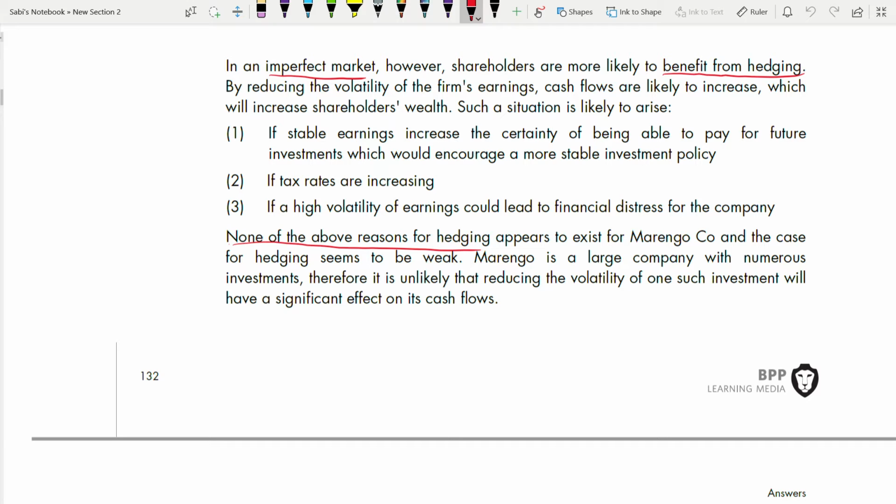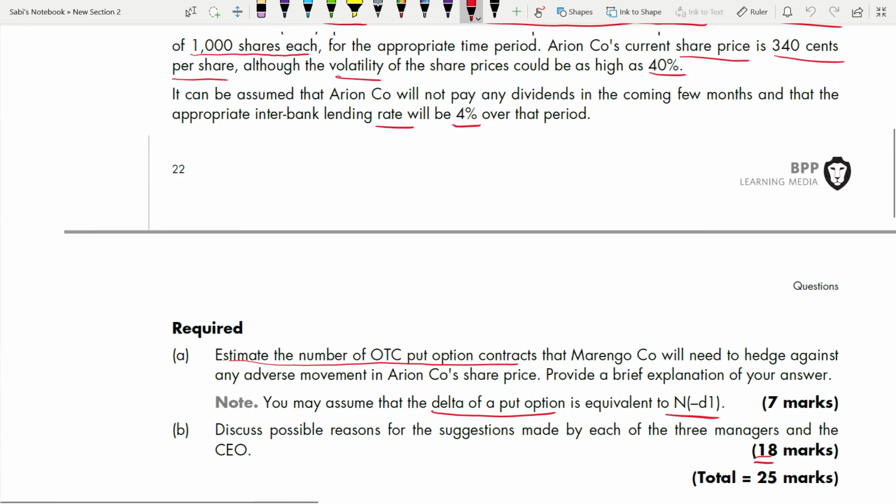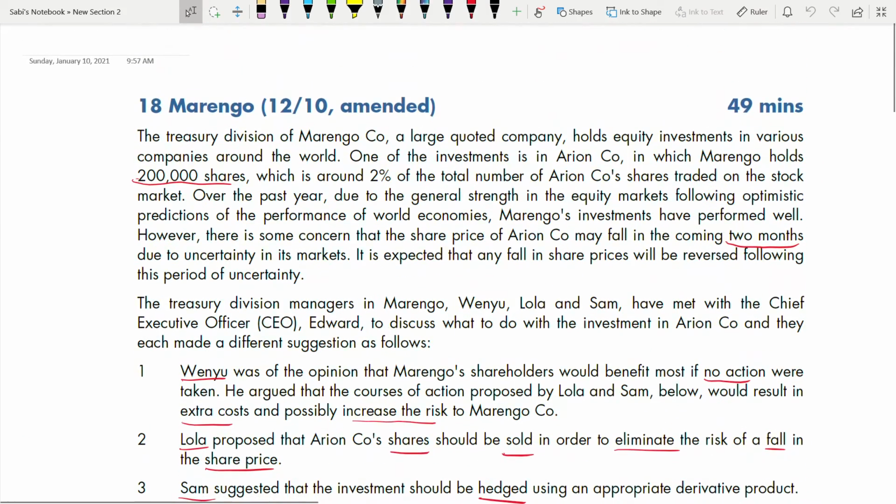Why is that? Because Marengo is a large company with numerous investments, and therefore it is unlikely that reducing the volatility of one such investment will have a significant effect on its cash flows. This is the thing. How beautifully they have linked it with the case study. Marengo is a large company. How will you know it's a large company and they have so much investment? This word itself will tell you.